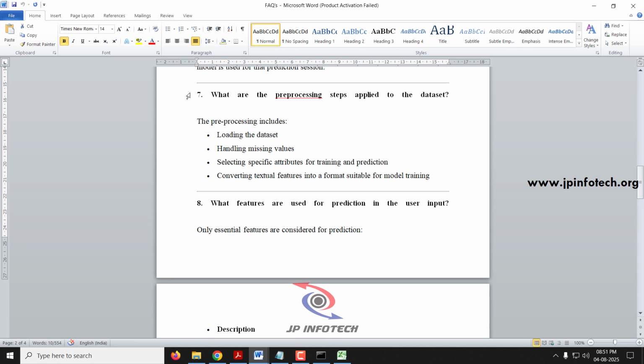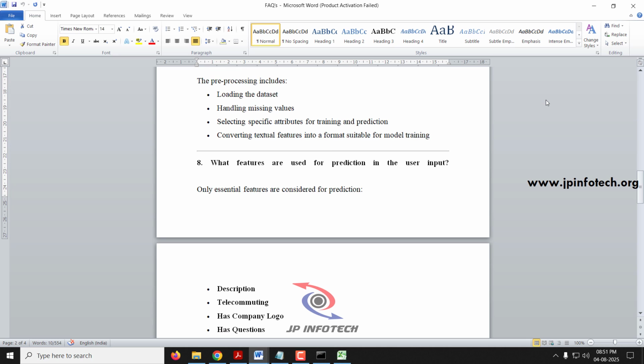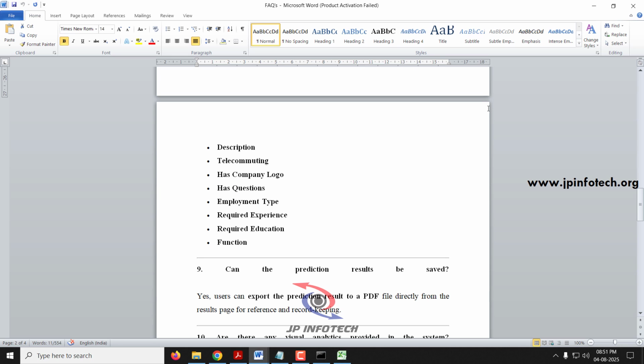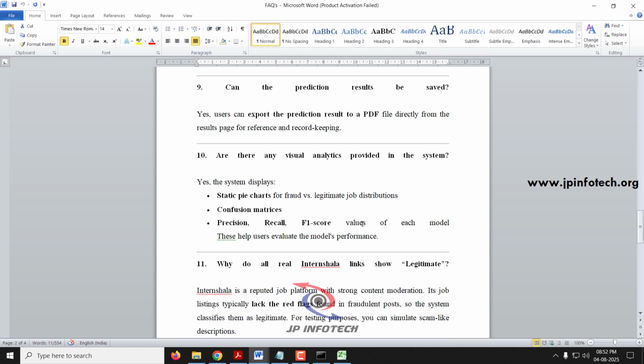Next question, what pre-processing steps are applied to the dataset? The pre-processing steps are loading the dataset and handling missing values. Next question, what features are used for prediction in the user input? We have used features such as description, telecommuting, has company logo, has questions, employment type, required experience, required education, and function.